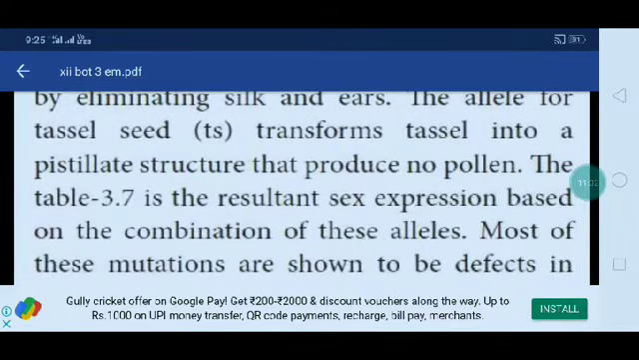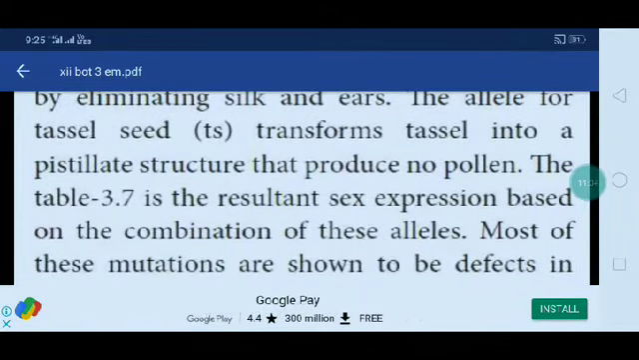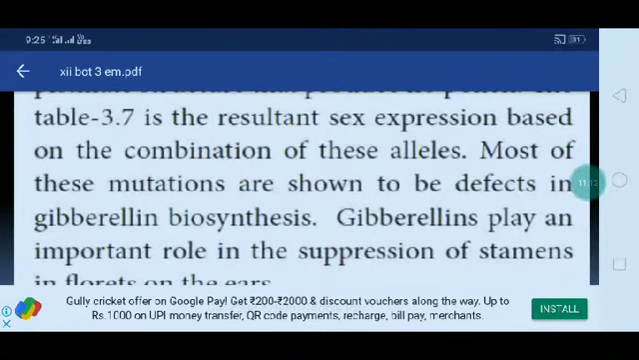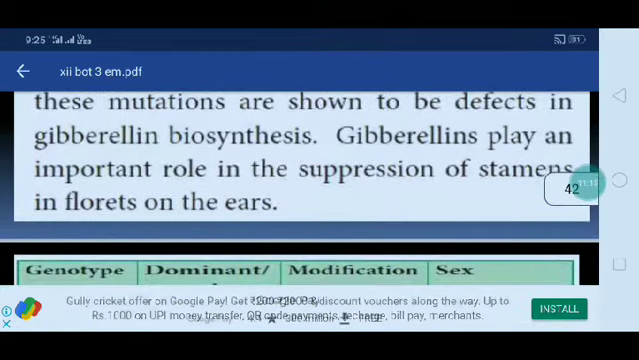Table 3.7 shows the resultant sex expression based on the combination of these alleles. Most of these mutations are shown to be defective in gibberellin biosynthesis. Gibberellin plays an important role in suppression of stamens in florets on the ears.